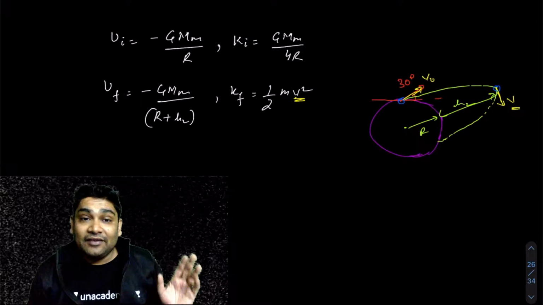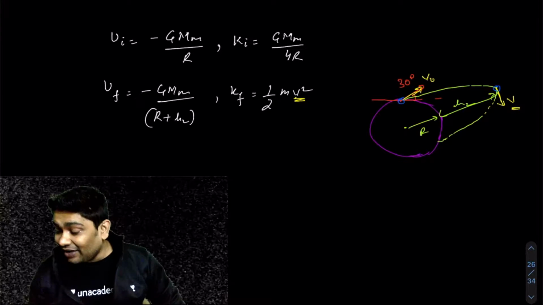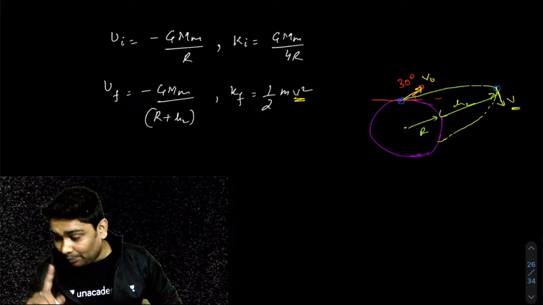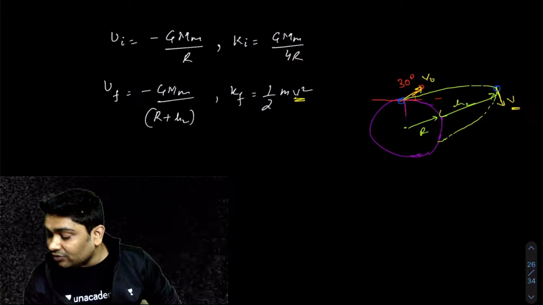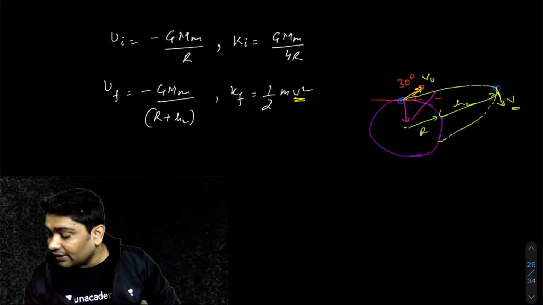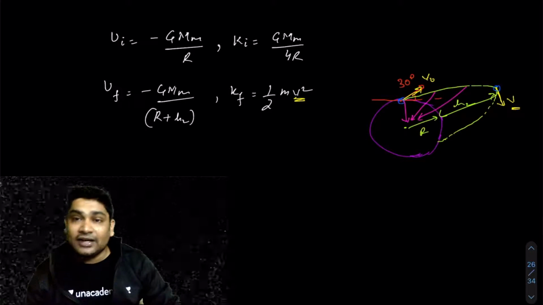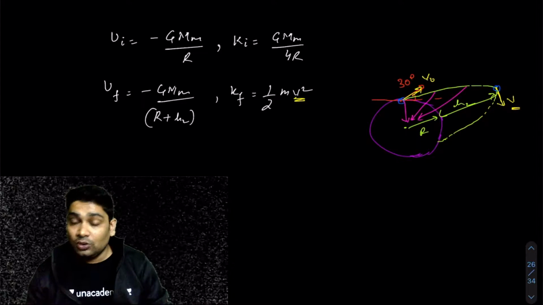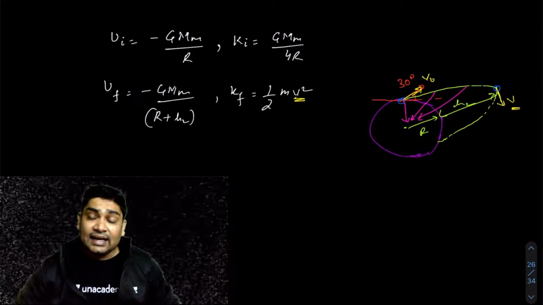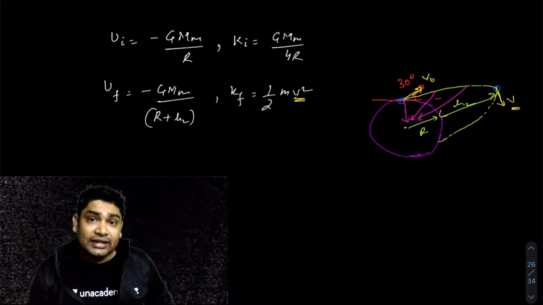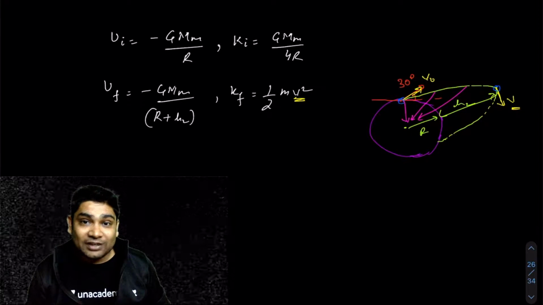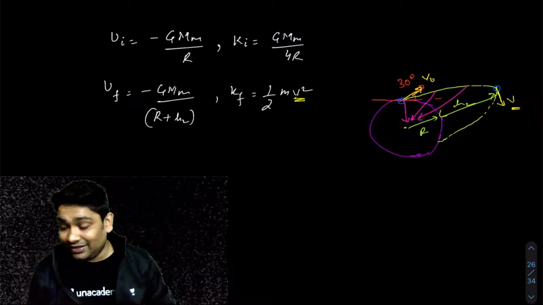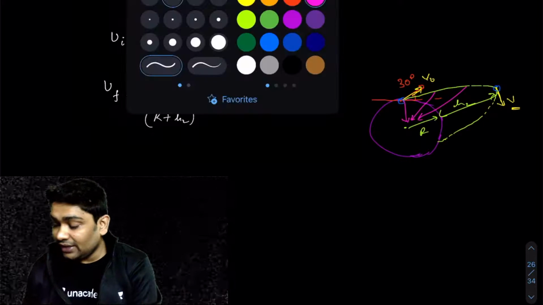For that, I will use a trick. Now, if I look at the motion of the satellite, pay attention to this. This is interesting. For its entire journey, it will feel the force of gravitation, which is always directed towards the center of the Earth. So can I say that the angular momentum of the projectile will never change with respect to the center of the Earth? That is the trick you want to use.